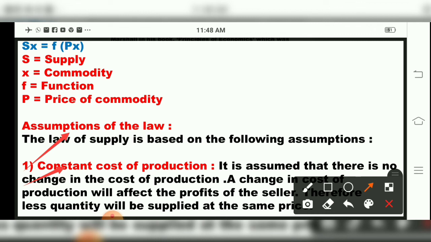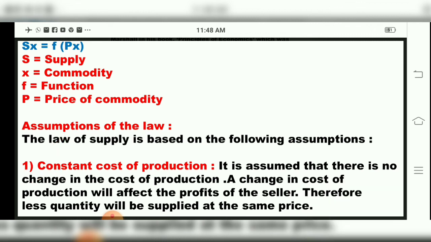It is assumed there is no change in the cost of production. If there is no change, supply will not be affected, but a slight change in cost of production will affect the profit of the seller, and therefore less quantity will be supplied at the same price.